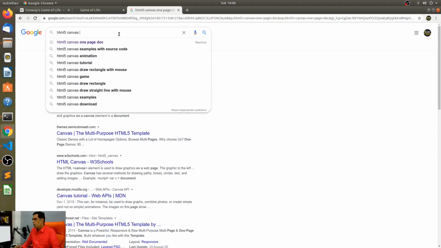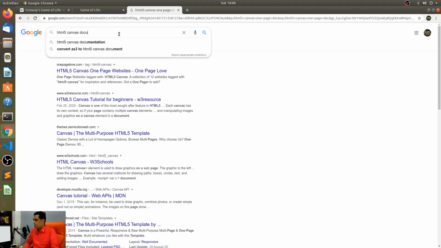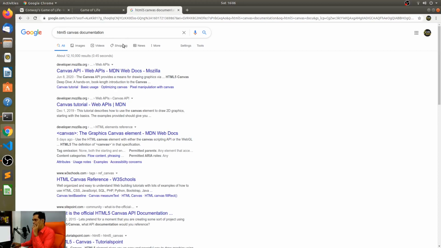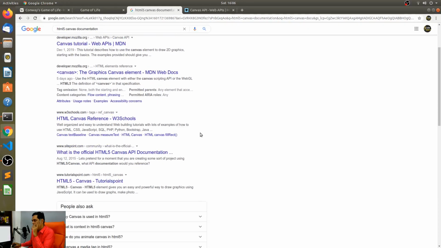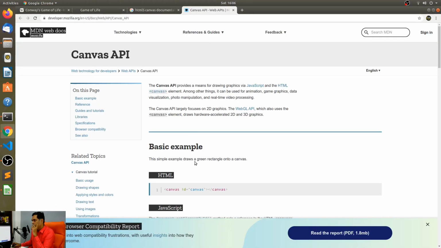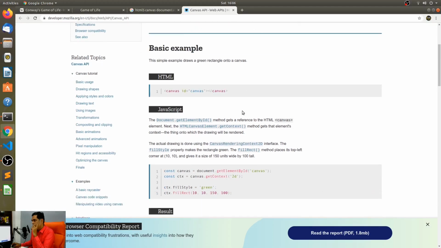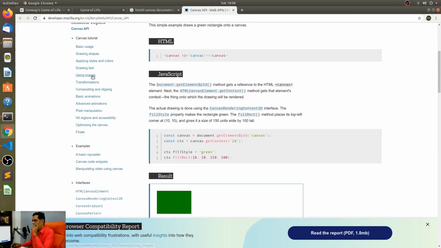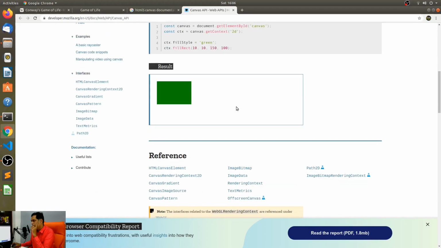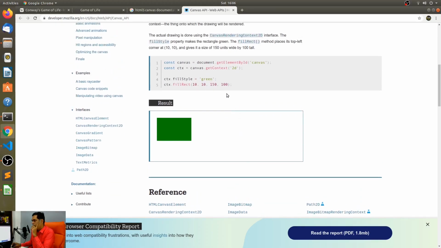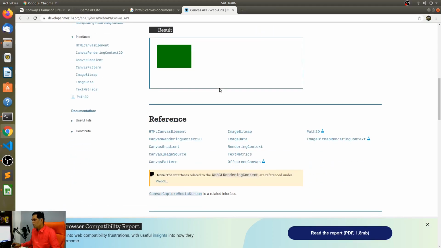So this is the HTML5 canvas documentation. That's it. Oh yeah, I think this is it. Yeah, I think that's it. All right. So let's just look at how do you draw a shape or something like that. Okay. So yeah, you just draw a shape.